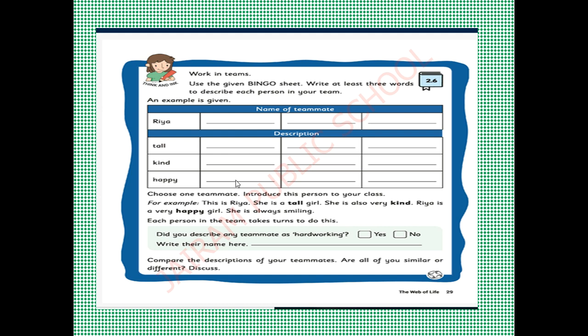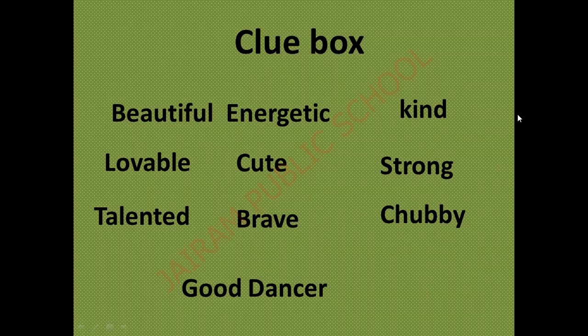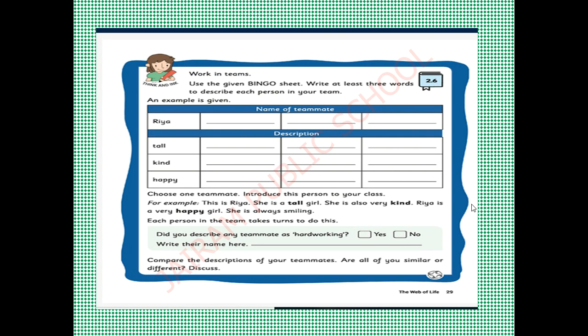You can write other describing words to describe your friends. You can find words from the clue box. I gave a clue box here: beautiful, lovable, talented, energetic, cute, brave, good dancer, kind, strong, chubby. So whatever you think about your friend, you can describe in these dashes.